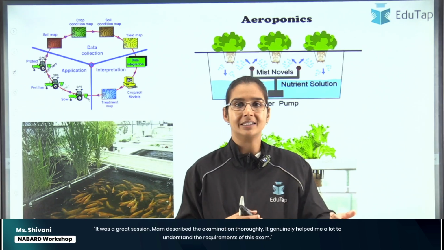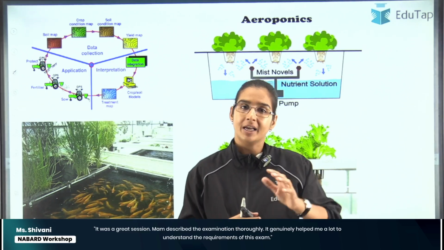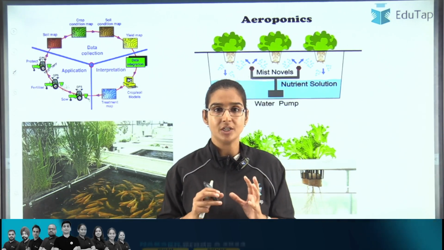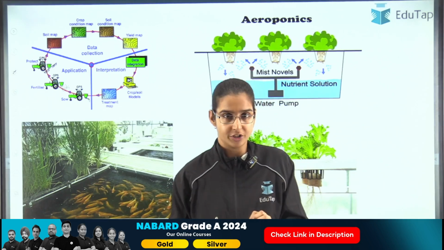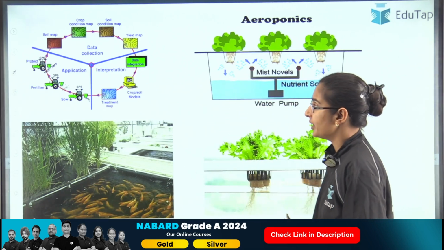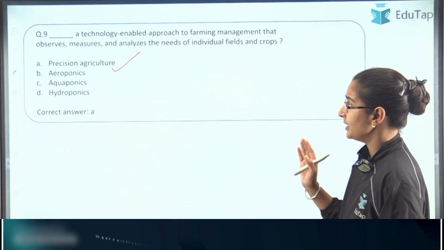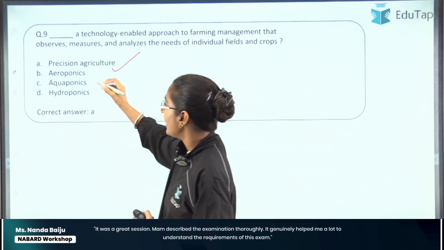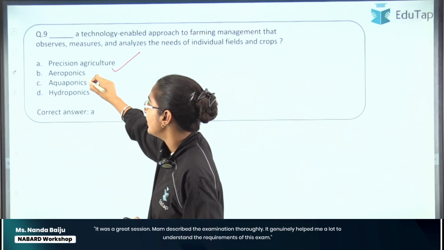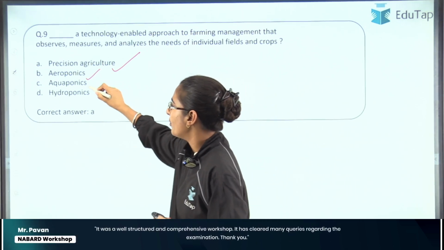What amount of fertilizer to use, which fertilizer to use, every decision is taken by taking clues from the technology. All right, so apart from precision agriculture, the other terms mentioned here are aeroponics, aquaponics, and hydroponics.